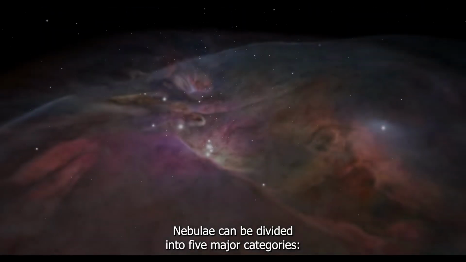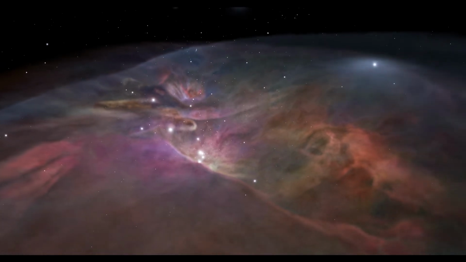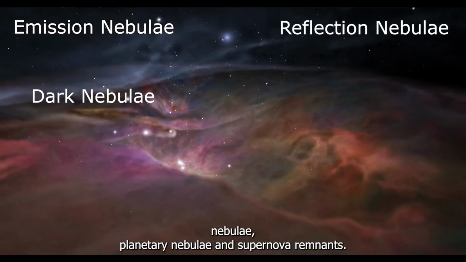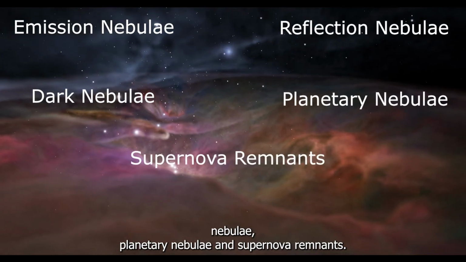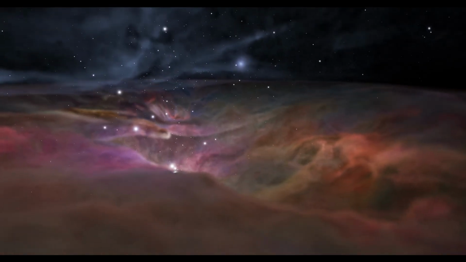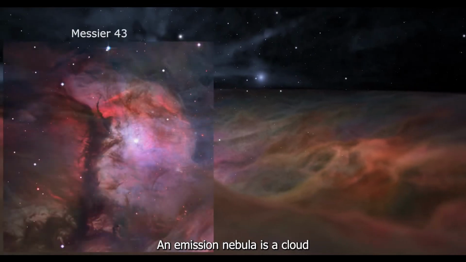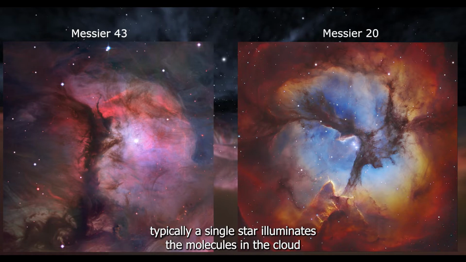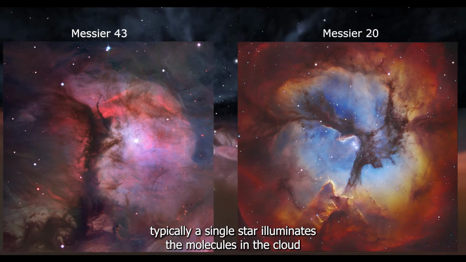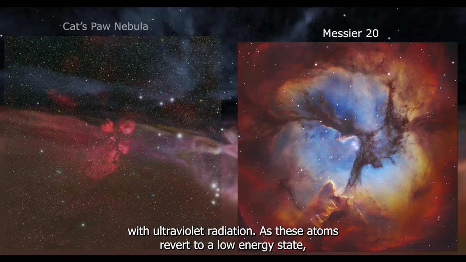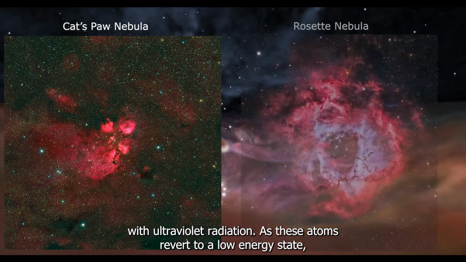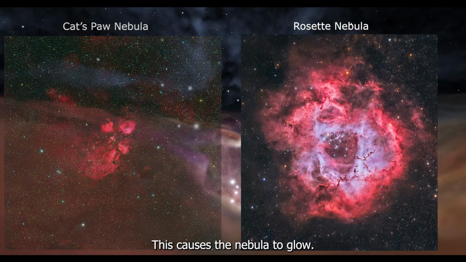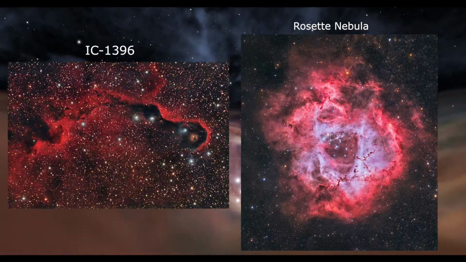Nebulae can be divided into 5 major categories. These are emission nebulae, reflection nebulae, dark nebulae, planetary nebulae, and supernova remnants. An emission nebula is a cloud of superheated gas. Within these nebulae, typically a single star illuminates the molecules in the cloud with ultraviolet radiation. As these atoms revert to a low-energy state, they emit high levels of radiation. This causes the nebula to glow.